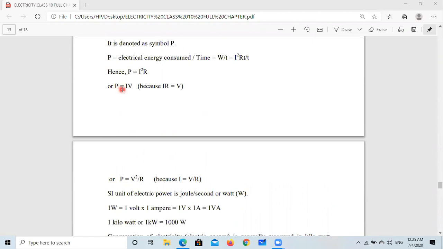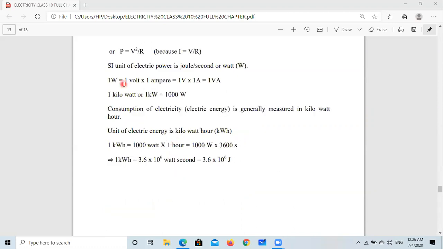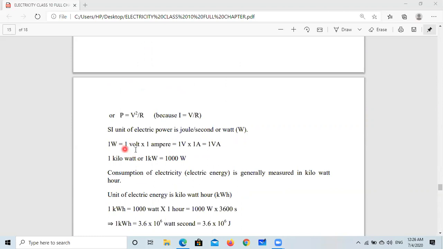If electric current is 1 ampere and potential difference is 1 volt, then power is 1 volt ampere. Simply we can say 1 volt ampere, and this is also watt. This 1 watt equal to 1 volt into 1 ampere. How? Because watt is joule per second, so it should be in joule per second.